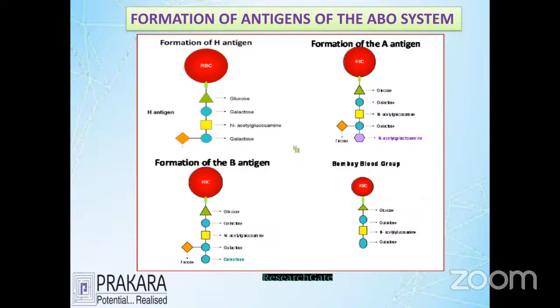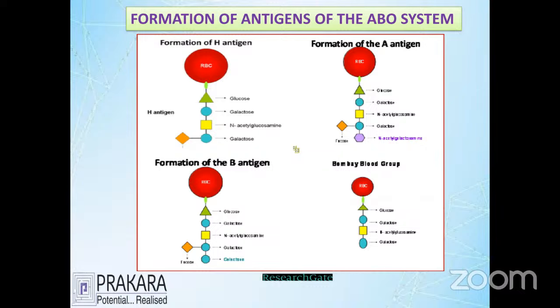See the third picture in the bottom left side. For the formation of B antigen, I am taking N-acetyl galactosamine and replacing it with galactose. If I replace it with galactose, what will happen? Automatically it turns into the next group, called what? B group. So there is a difference between A group and B group. The only difference is that one complex is interchanged. If N-acetyl galactosamine is present, it is going to be an A antigen. If the person has it replaced with galactose, that is going to be called a B antigen.